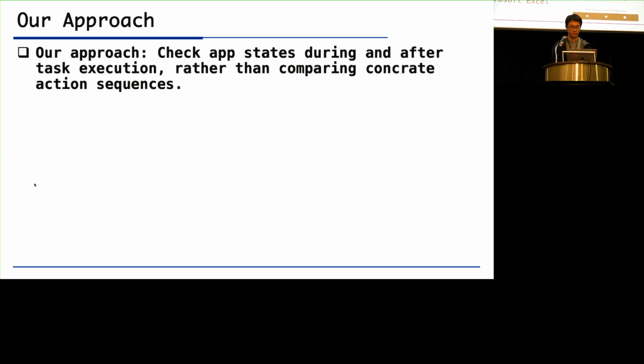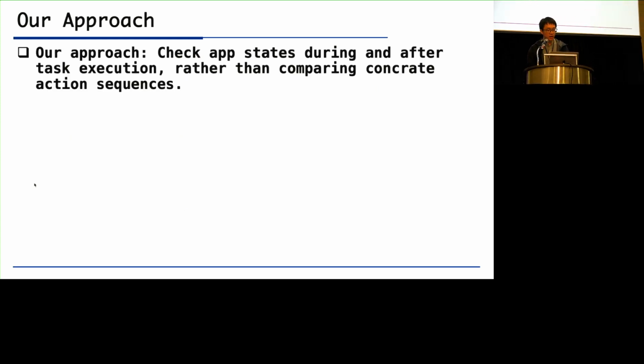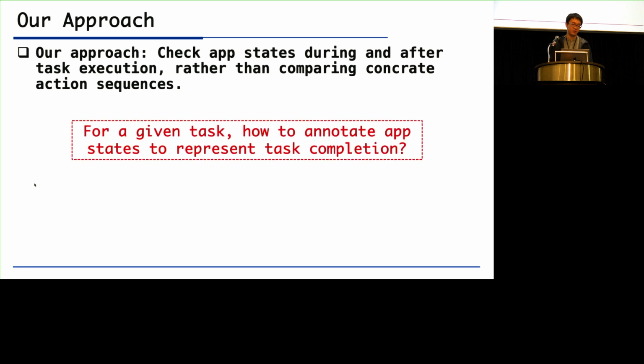So based on this finding, our approach is to determine whether a task is completed. We can check application states during and after the task execution, rather than comparing concrete action sequences on static data sets. But the question is, if we can identify what the application states should be, how to annotate them for comparison?